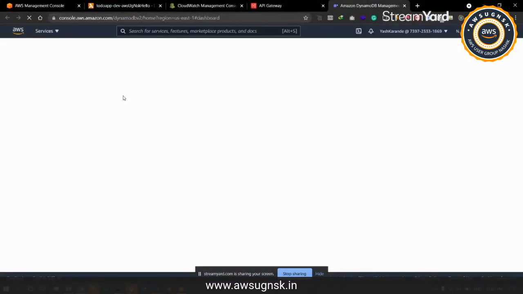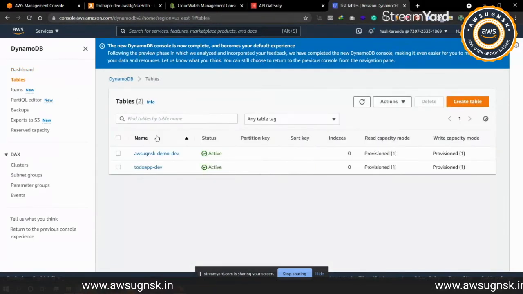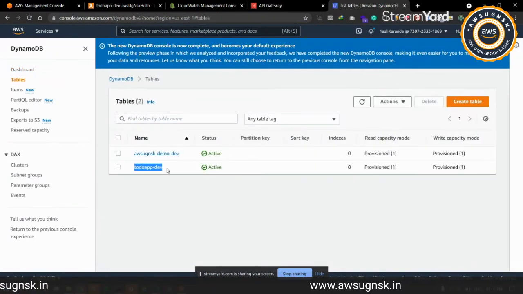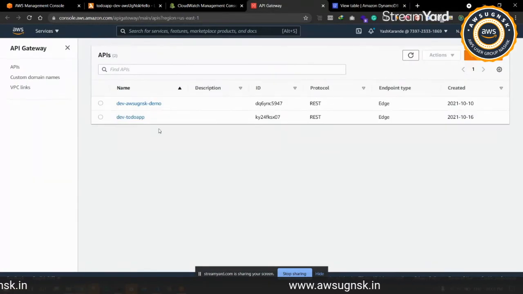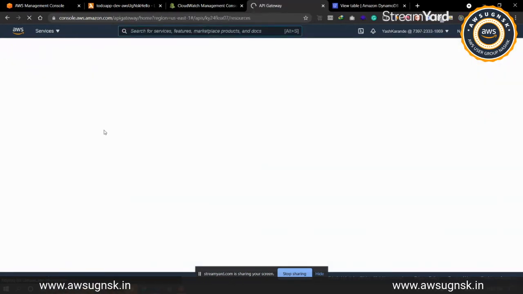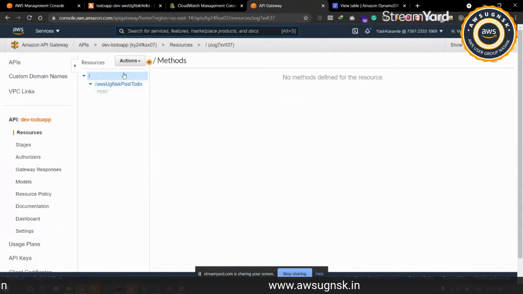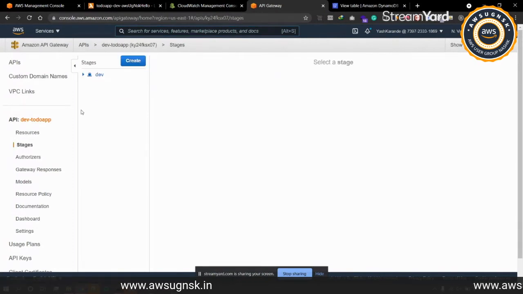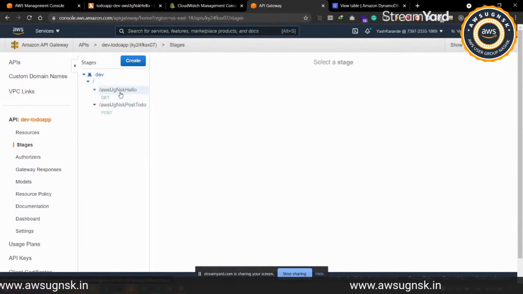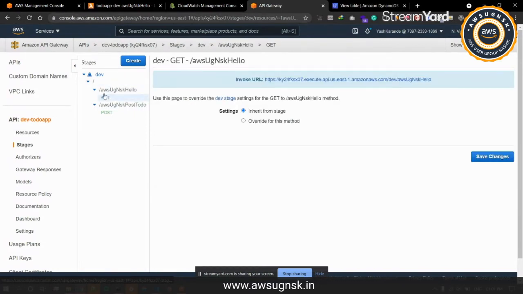I'll just quickly go through those particular services and show you how they have been created. Under this, we have the tables tab, and as you can see, we have the DynamoDB table properly created. Then under API Gateway, I'll just quickly refresh this. So we have the dev todo API Gateway that we have prepared, and now we'll be able to see all the APIs that we'll be defining. Currently we have only the post method, so that will be listed under this. And under stages, you'll be able to see all the APIs that we have.